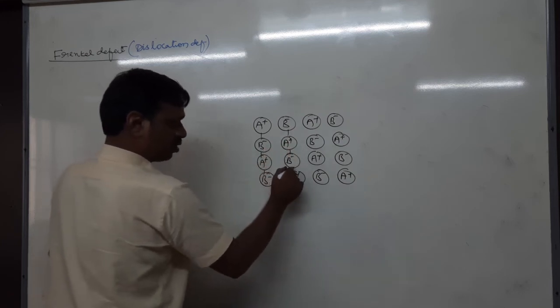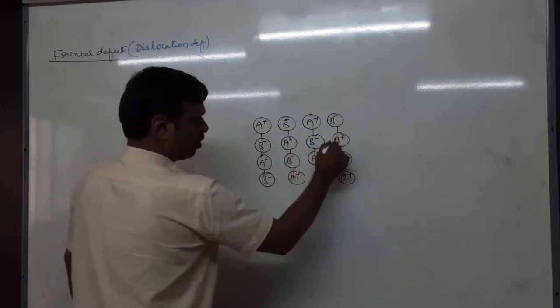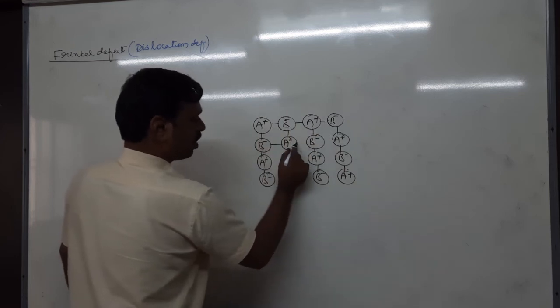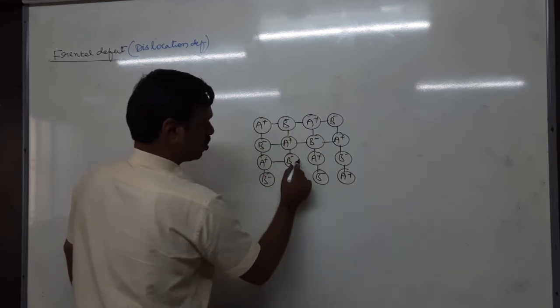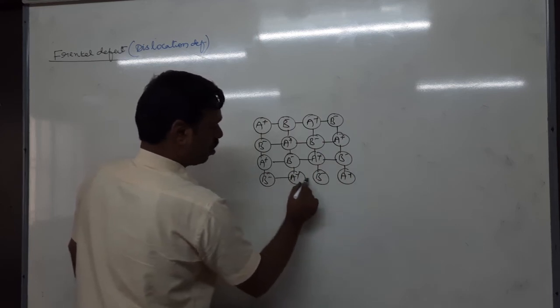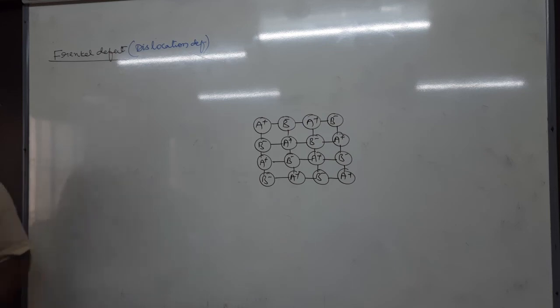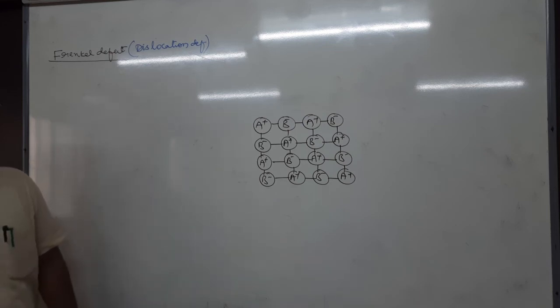Now, does this crystal have any defect? It has no defect. Generally, crystals do not have any defect at what temperature? 0 Kelvin. That is called absolute zero. At absolute zero, crystals do not have any defects.